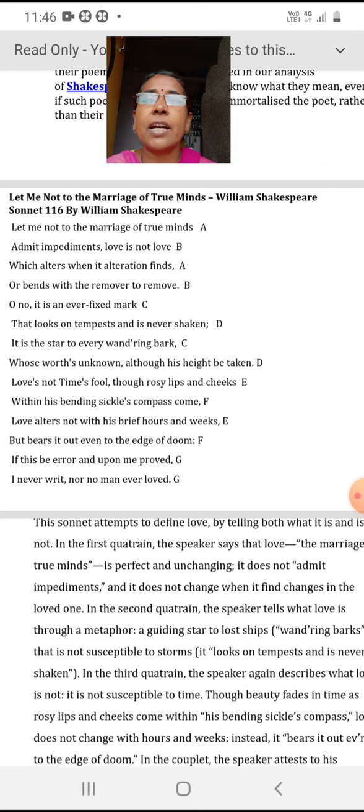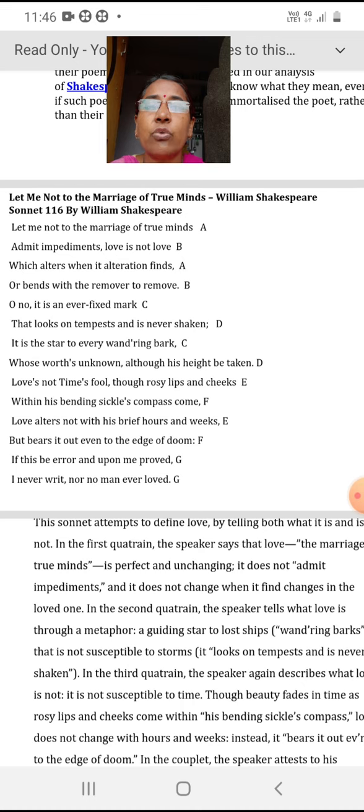Let me read once again this sonnet. Let me not the marriage of true minds admit impediments. Love is not love, which alters when it alteration finds, or bends with the remover to remove. Oh no, it is an ever fixed mark that looks on tempest and is never shaken. It is the star to every wandering bark, whose worth is unknown, although his height be taken.